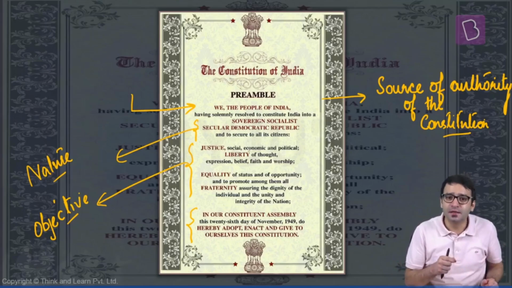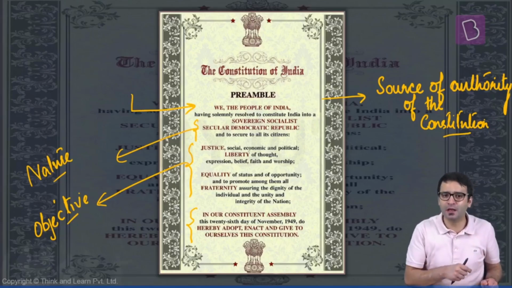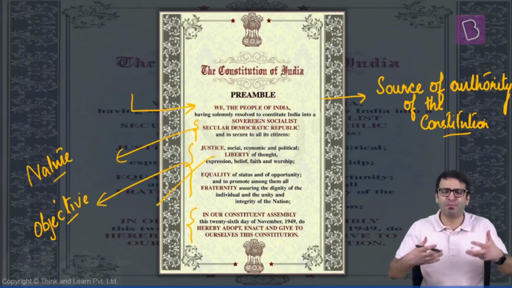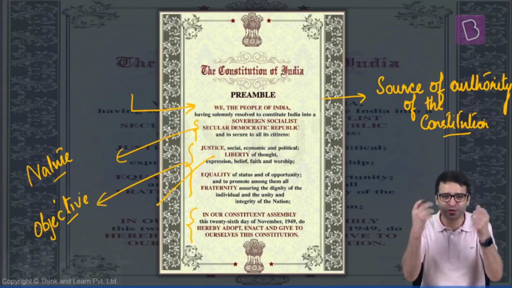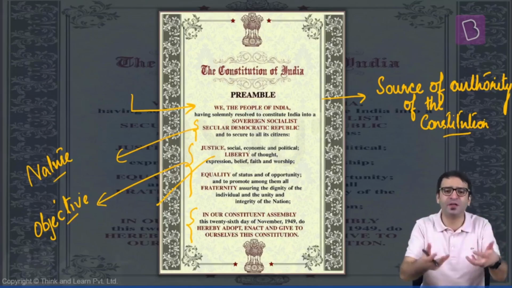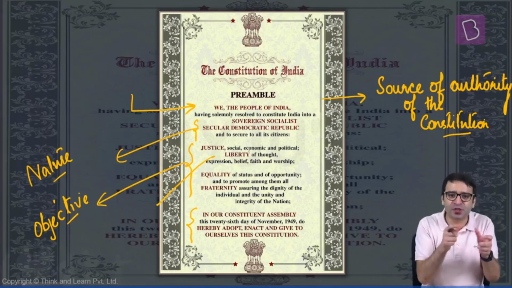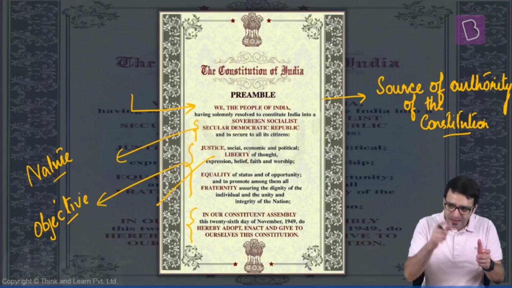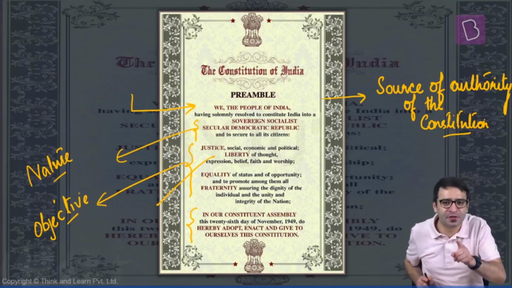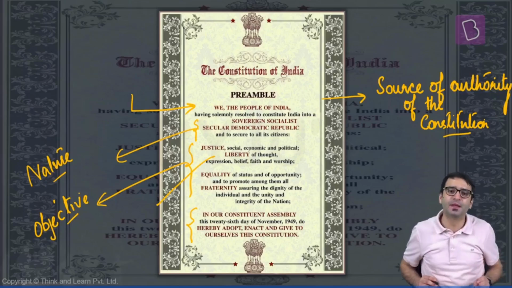The objective is justice. Not just social, but economic as well, political as well; liberty, equality, fraternity. These 3, liberty, equality, fraternity, were the beautiful cry of the French Revolution. French Revolution cried for liberty, equality, fraternity. So the objective of the Constitution is justice, liberty, equality, fraternity, dignity of an individual. That is mentioned where? In the preamble.